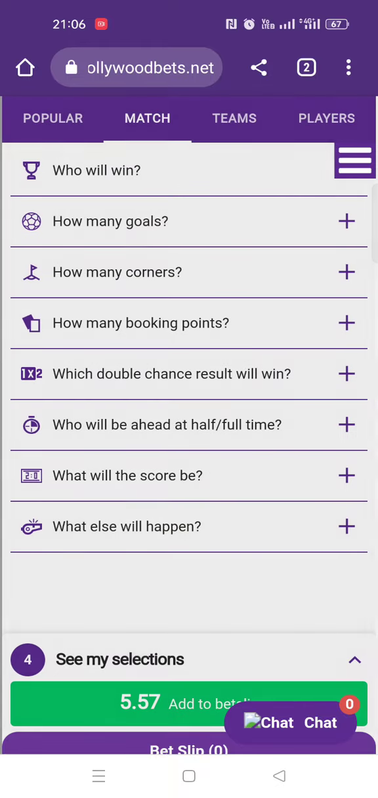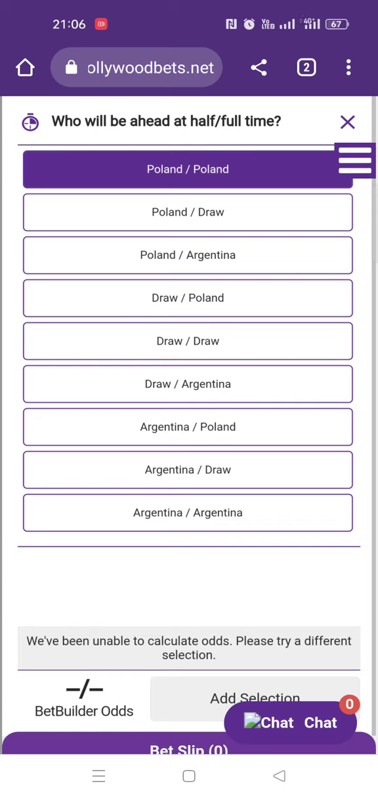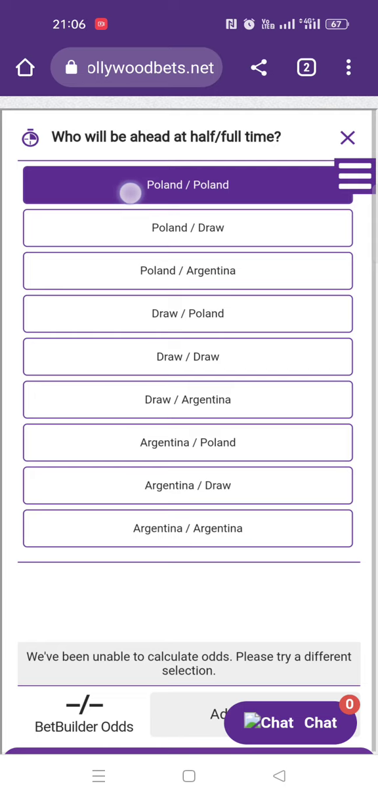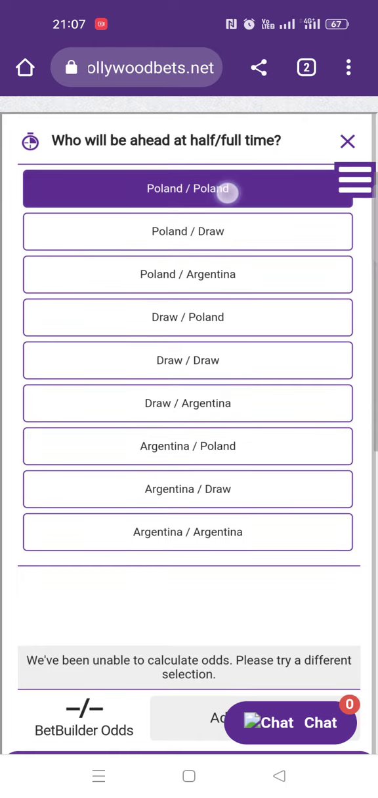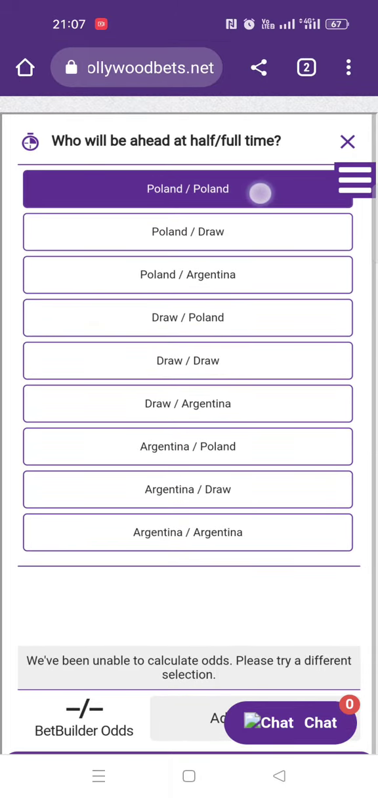So you can just click out and come here. I don't like this one, but I will just explain it. It's very simple. This is half-time, full-time. The results on the right are for full-time, and the results on the left are for half-time. For example, on the first option, Poland on the left and Poland on the right means Poland will lead the first half, 1-0, and by the time the match ends, Poland will also win the match.